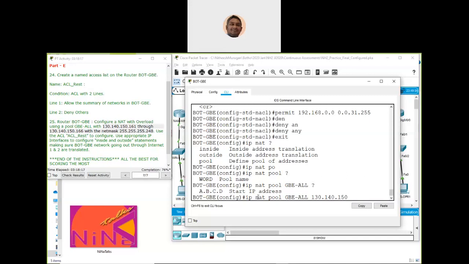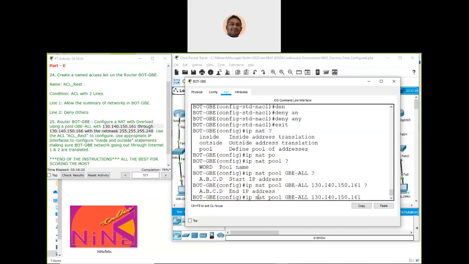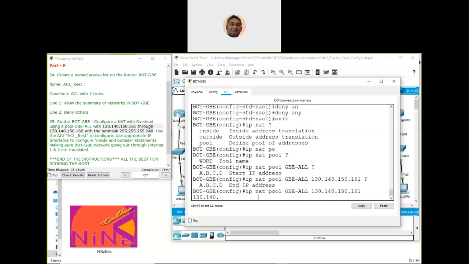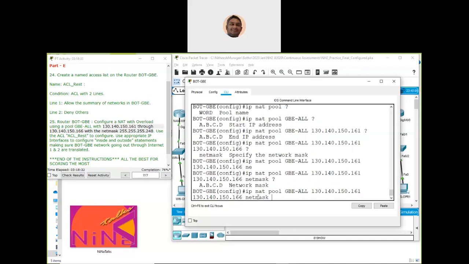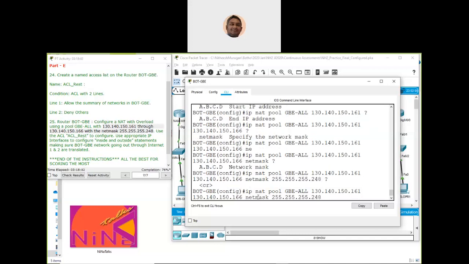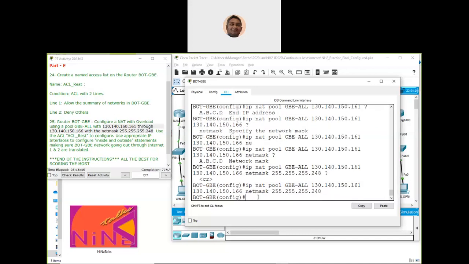The starting IP address is 130.140.150.161, and the end IP address is 130.140.150.166, and then we give the netmask, which is 255.255.255.248, and that's it. So we have now created the NAT pool.